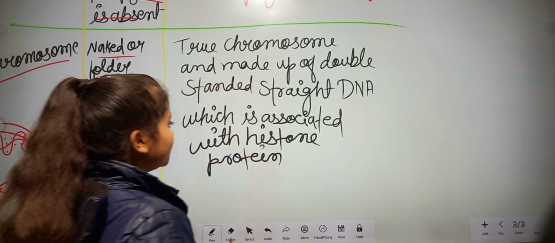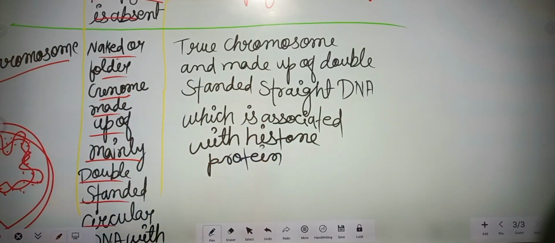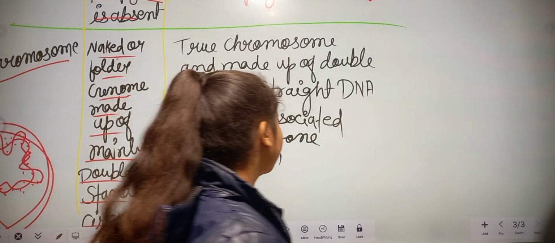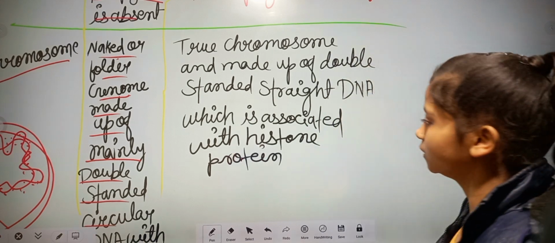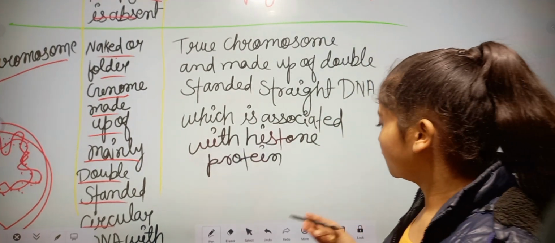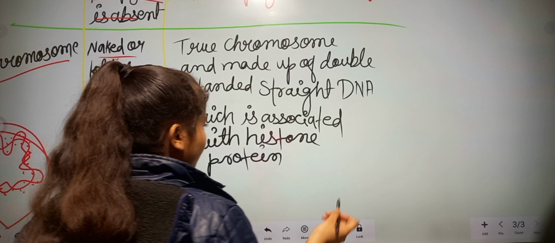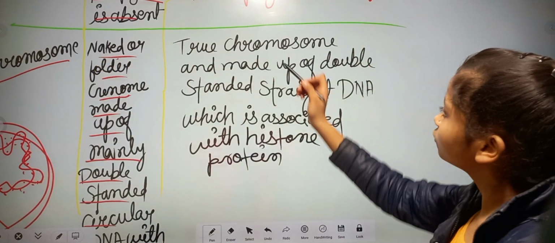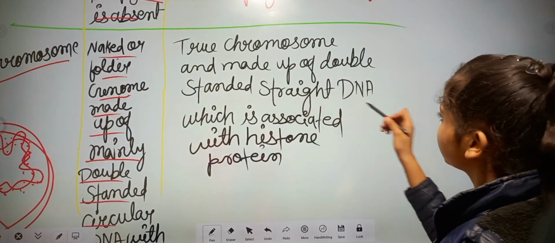In the prokaryotic chromosome it is associated with non-histone protein, but here it is associated with histone protein. In the eukaryotic chromosome, a true chromosome, it is made up of double-stranded straight DNA.